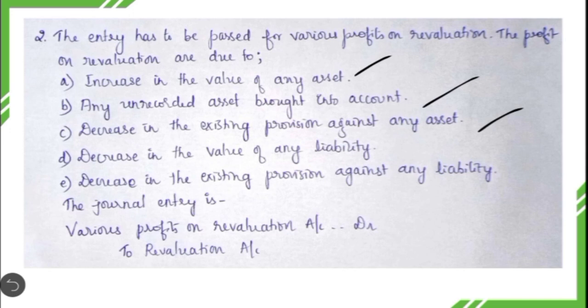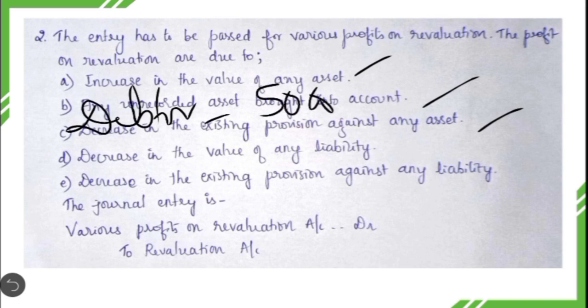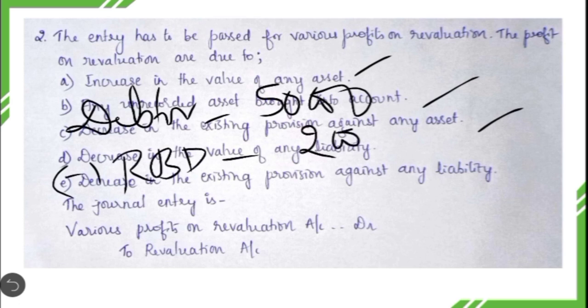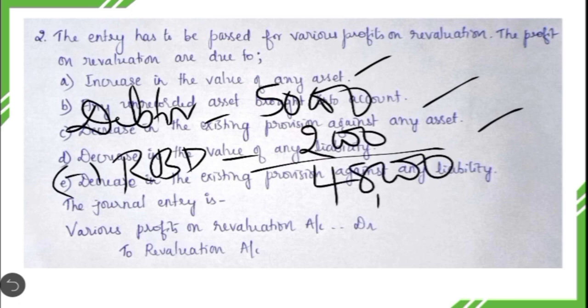But if we are decreasing the provision which is already existing, I'll give an example. Earlier debtors were 50,000. Before the revaluation they already had a reserve for bad debt to the extent of 2,000, and the value of debtors was shown at 48,000. So this is the situation before the revaluation.